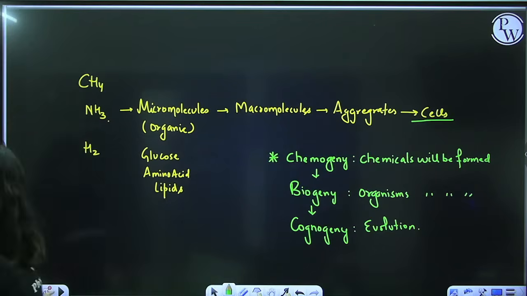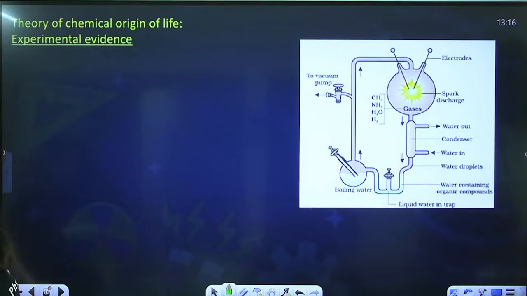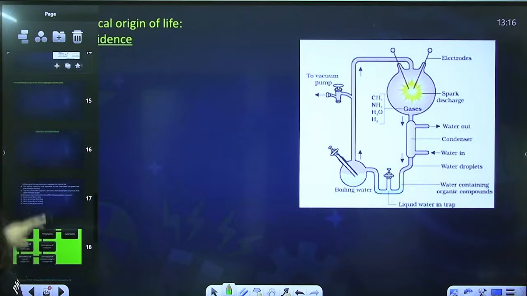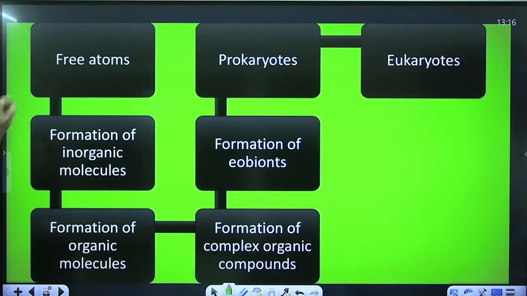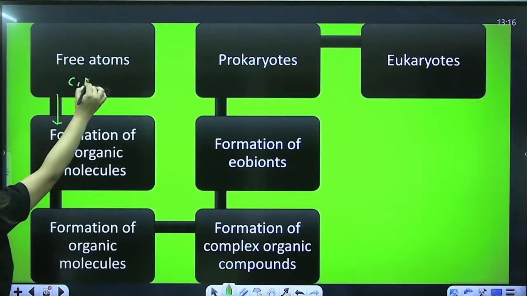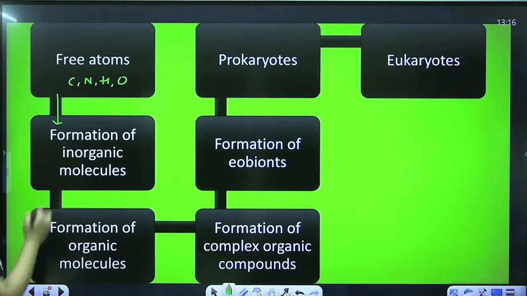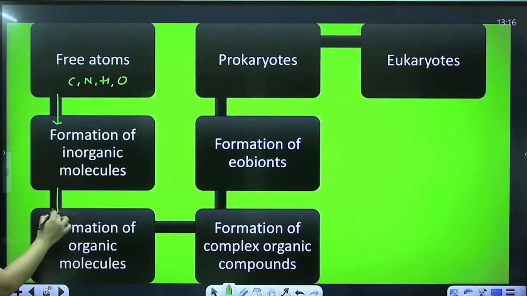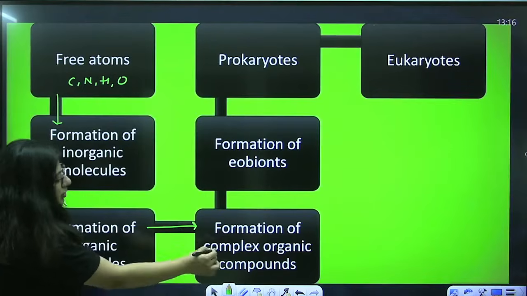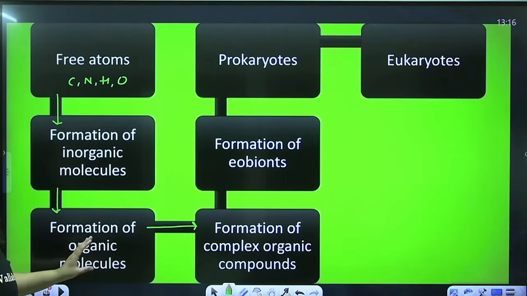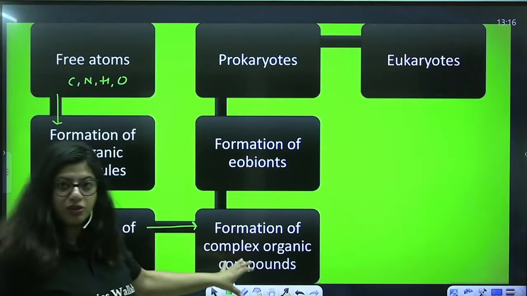Okay. So if we crux it up, first there were free atoms. From free atoms like carbon, nitrogen, hydrogen, oxygen, inorganic molecules were formed. From inorganic, organic molecules were formed. From organic, complex organic compounds were formed, right? For example, here the simple sugars were formed and here complex sugars were formed.